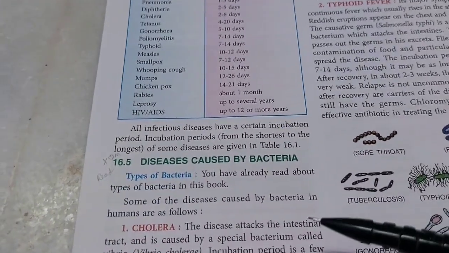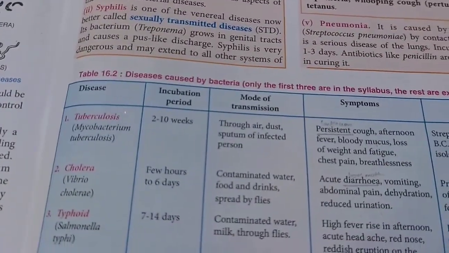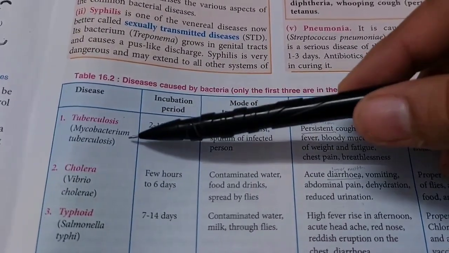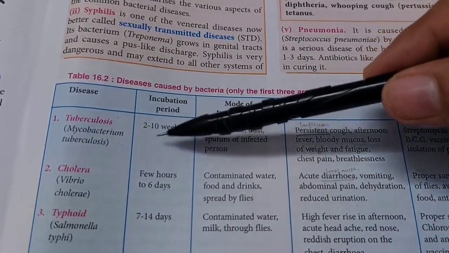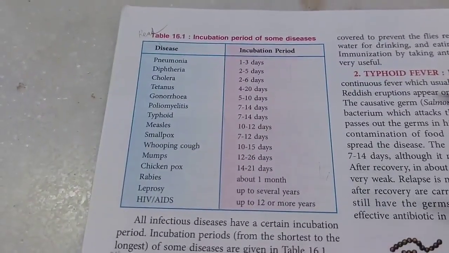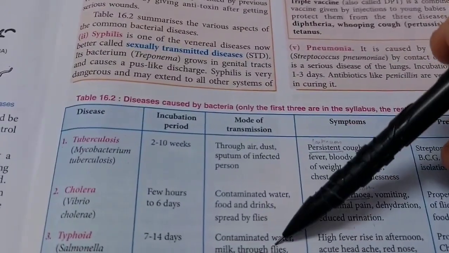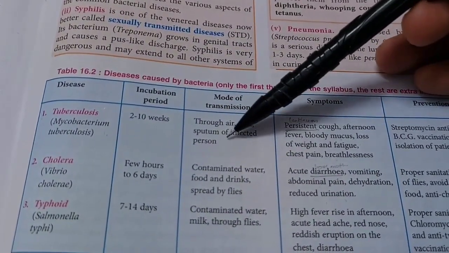Now let's study the diseases caused by bacteria. There are 3 diseases. It will be easy for us to study them from the table. So we need to know the organism which causes the disease. The incubation period has to be remembered. This table is not so important. Mode of transmission. Well, tuberculosis is spread through air, dust, sputum or spit of the infected person.